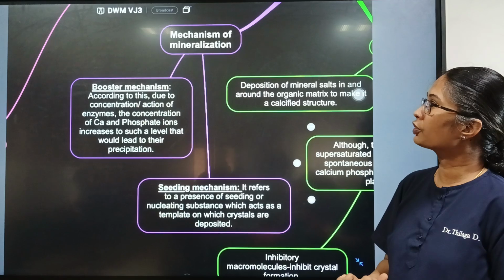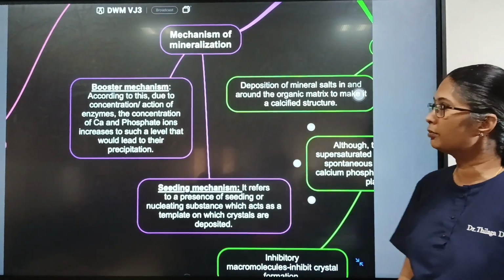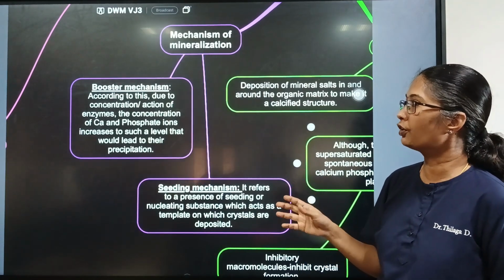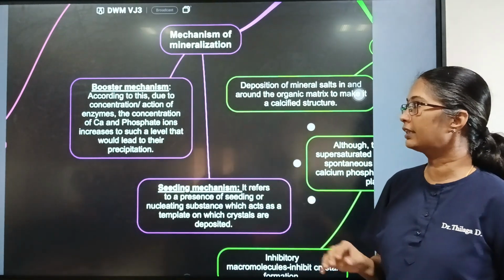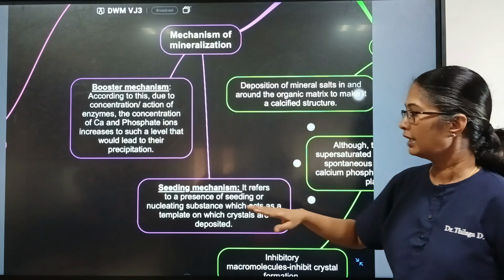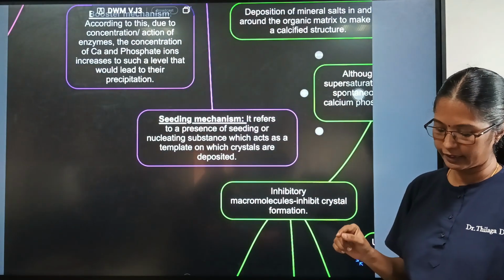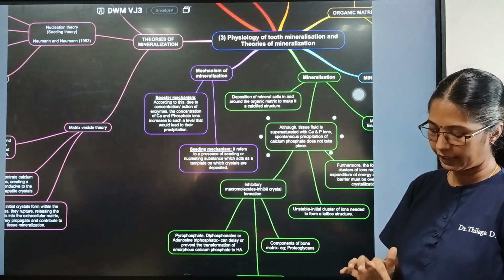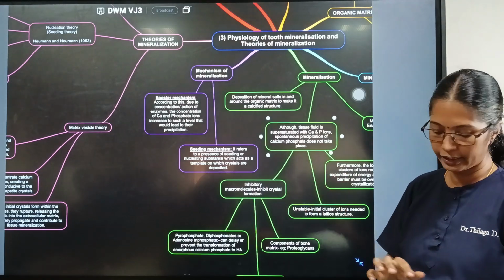There are two mechanisms of mineralization. One is the booster mechanism and another one is the seeding mechanism. In the booster mechanism, there is a concentration or action of enzymes involved. The concentration of calcium and phosphate ions increases to such a level that it leads to their precipitation. This is the booster mechanism. In the seeding mechanism, there is a presence of a seeding or nucleating substance which acts as a template on which the crystals are deposited. So the mechanisms of mineralization are only these two: either the concentration gradient or there should be a nucleation site.